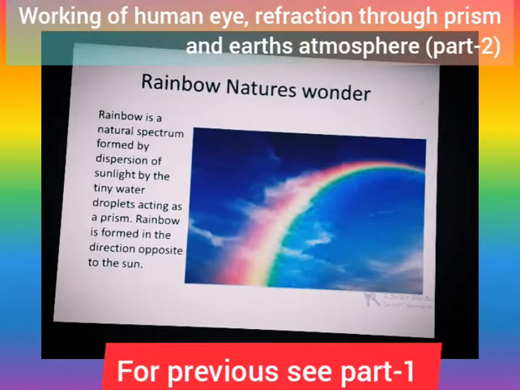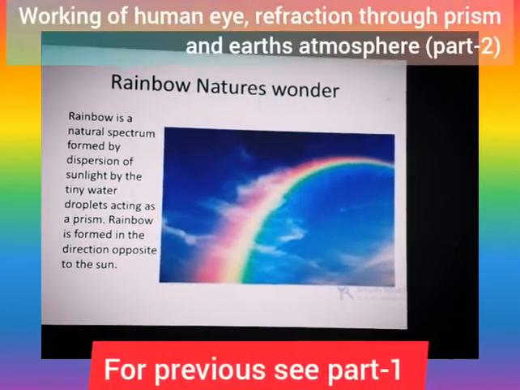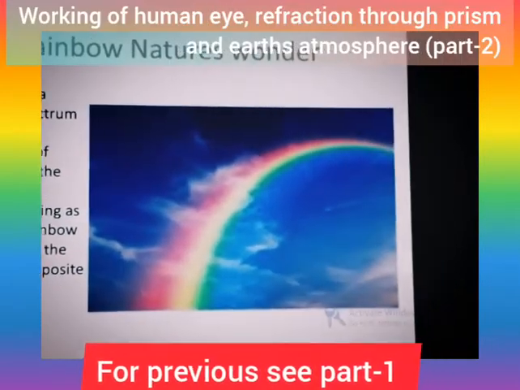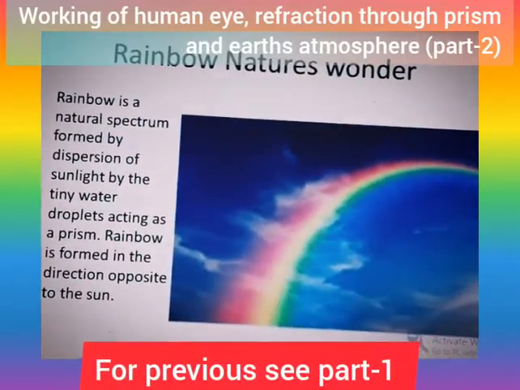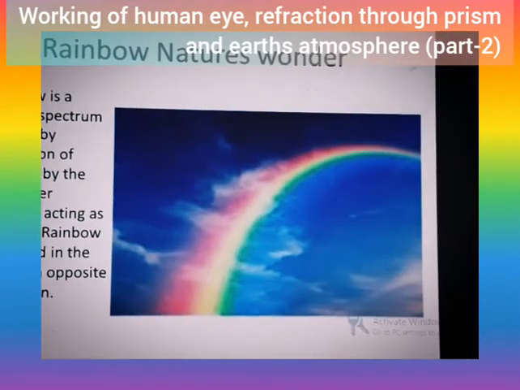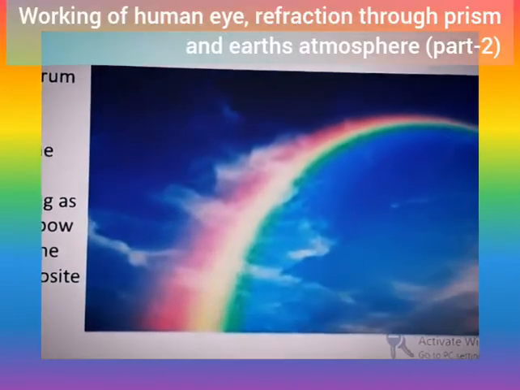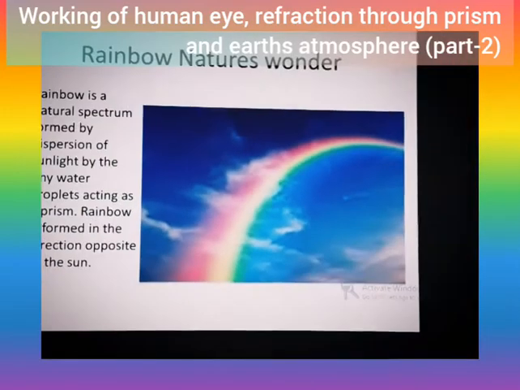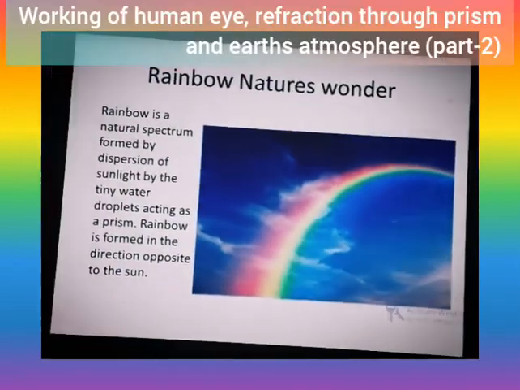So rainbow, I think all of you have seen and enjoyed it. All of you would know the rainbow is formed after a rainfall. All of you also would have seen that a rainbow is formed against the sun. So if you are looking in the direction opposite to the sun, with the sun at your back, you can see the rainbow.